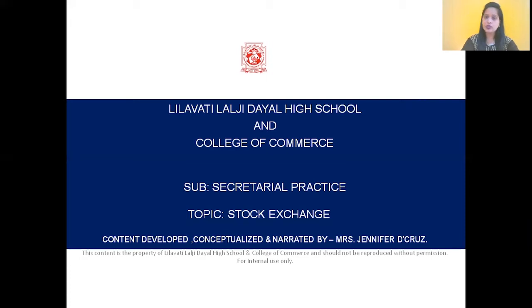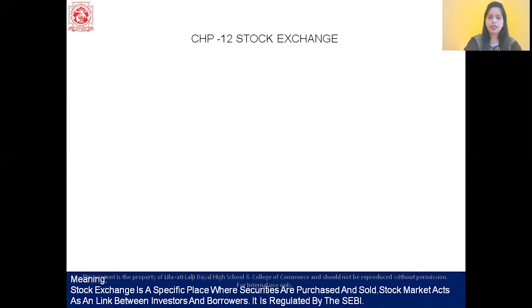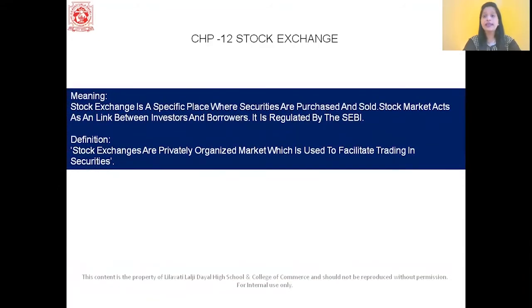And in today's class, students, we are going to study Secretarial Practice, chapter number 12, Stock Exchange. Let us first understand the meaning of stock exchange. So students, stock exchange is a specific place where your securities are purchased and sold. If you want to buy or sell securities, the stock exchange is the best place to do so.